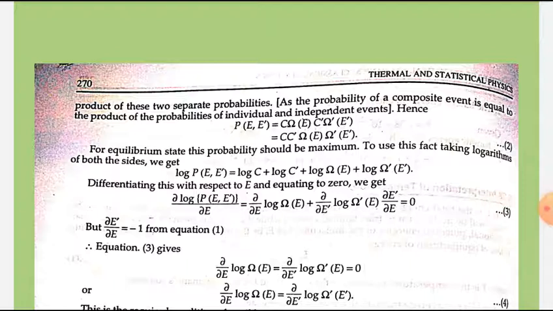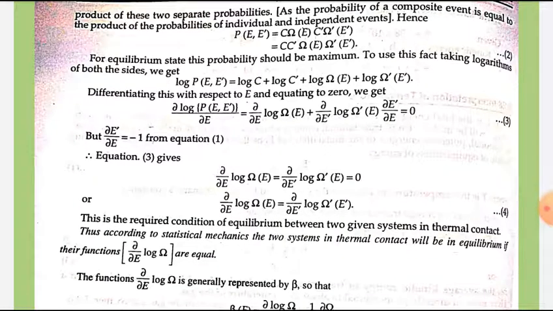Differentiating with respect to E and equating to 0, we get del over del E log P(E, E dash) is equal to del over del E log omega(E) plus del over del E dash log omega dash(E dash) into del E dash upon del E is equal to 0. But del E dash over del E is equal to minus 1, which we can get from equation number 1. So equation number 3 gives